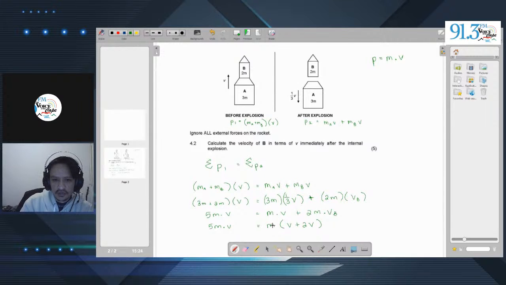Right? Then we divide by m. Then this becomes 5v equals 3v. And make sure to state that this is VB. So we know then VB is just equal to 5V over 3. So 5 over 3 should be the answer.